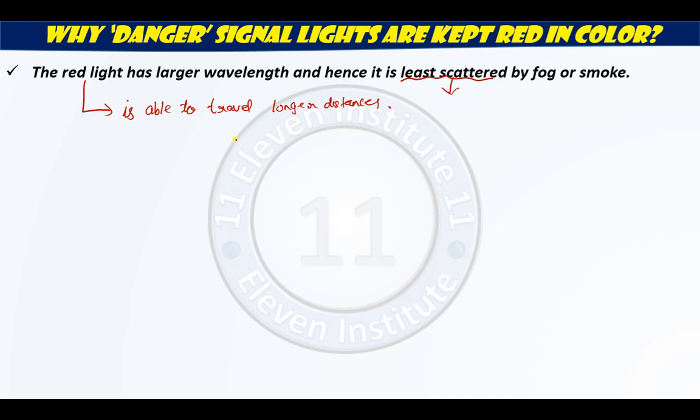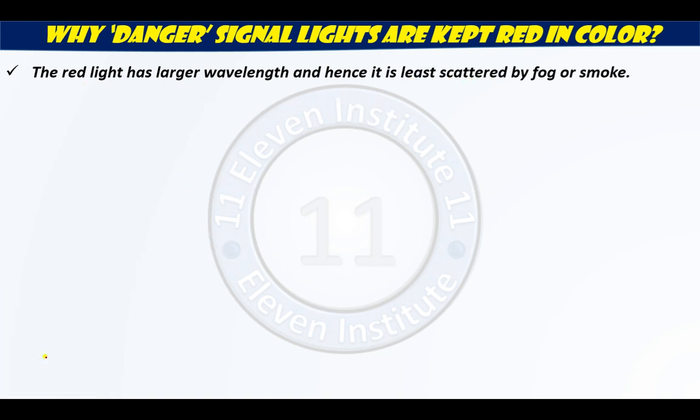Please don't confuse this with the blue color of the sky. In case of blue color of the sky, the blue light is scattered. So, blue light is scattered like this in atmosphere and hence we see this much portion of the sky to be blue or the entire sky to be blue. But here in this case, red light is not scattered. Fine, due to which it is able to travel longer distances.